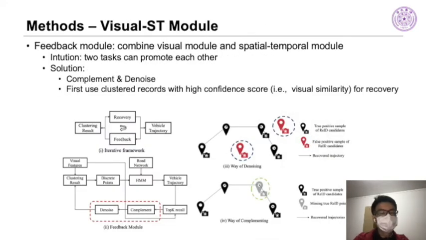As we have mentioned before, the key motivation of our work is that vehicle clustering and trajectory recovery can bring performance gain to each other. On one hand, the vehicle clustering task offers essential discrete points for recovery. More accurate clustering results improve the recovery of the trajectories. On the other hand, the trajectories on the road network are reasonable in terms of spatial and temporal perspective in nature, which could help revise the initial clustering results that only consider the visual information from images. Therefore, we propose the visual ST module, which combines the visual module and ST module, and is also dubbed the feedback module. Furthermore, we divide this module into two parts, the complement part and the denoise part.